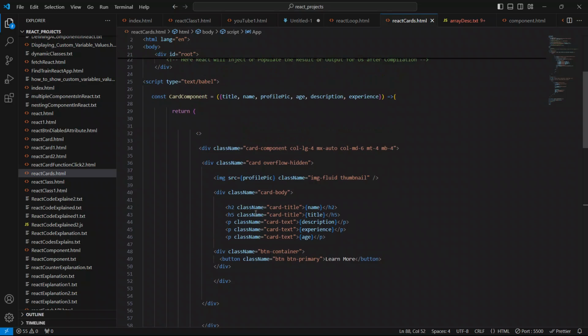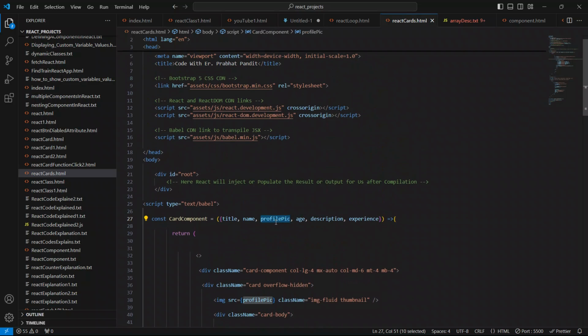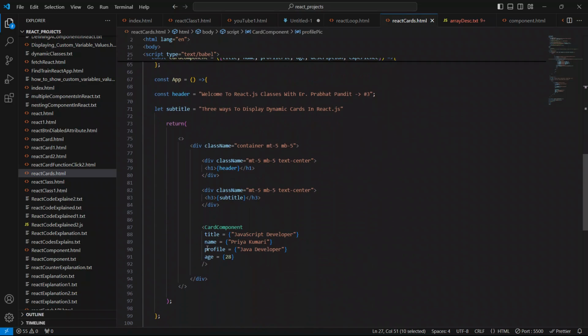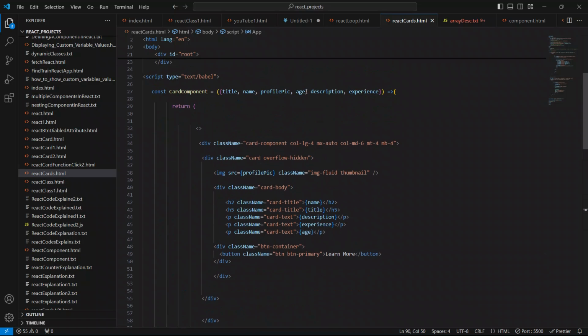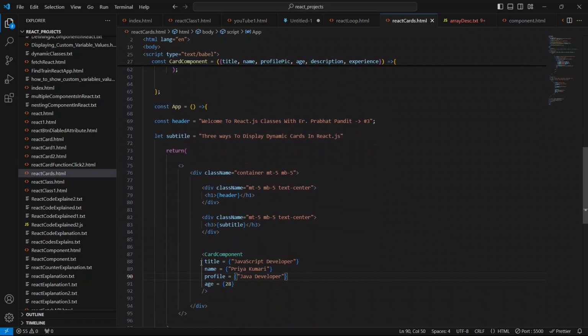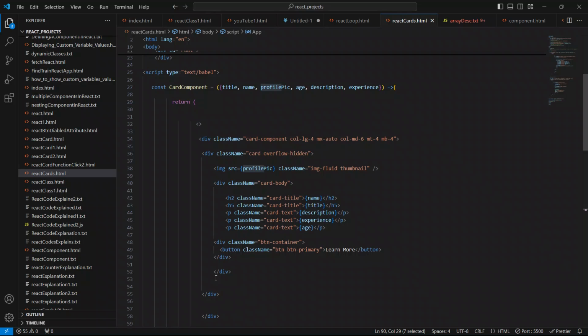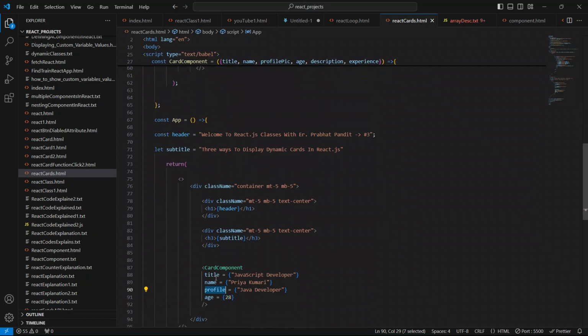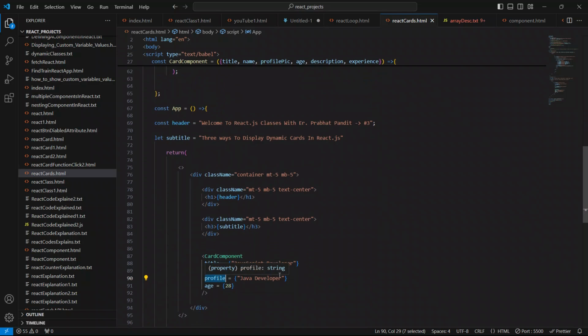Okay, so is there any profile? No, there is no profile. So it's title and name. Just remove this, we don't require this, we will use it if it is required.